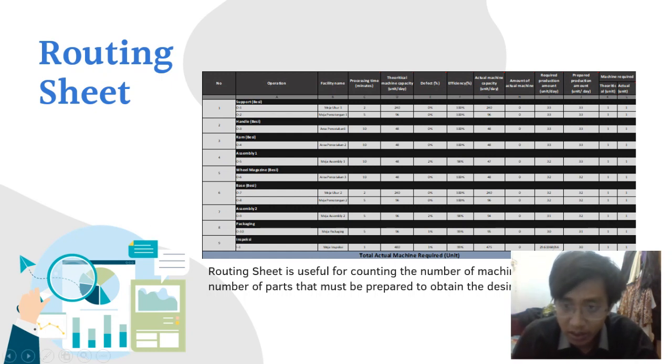We calculate the production with a routing sheet. The routing sheet is useful for counting the number of machines needed and the number of parts that must be prepared to obtain the desired number of products. As you can see here, we want 30 products a day. So we need to produce, on operation 1, 33 pieces, operation 2 33 pieces, operation 3 33 pieces, and so on below.